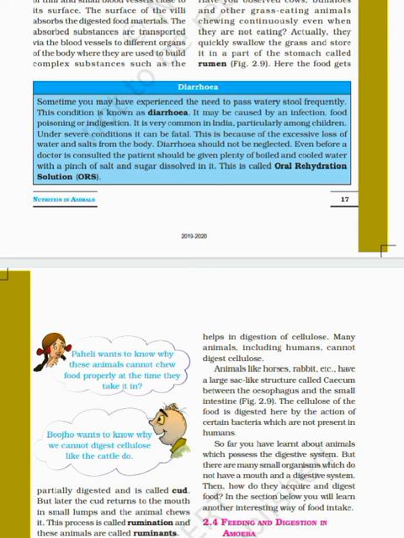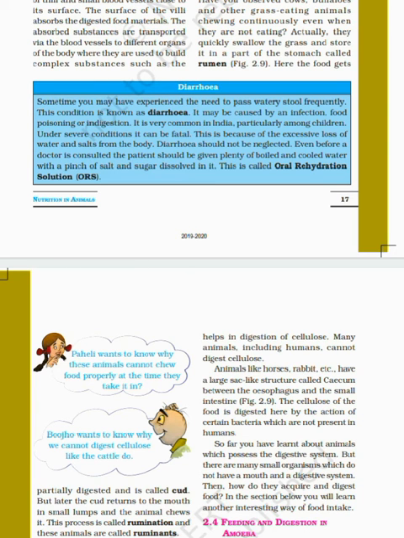Now after digestion, there are two more processes of food, absorption and assimilation, in the small intestine. What are absorption and assimilation? The digested food is taken up by the blood vessels lining the small intestine's wall, and it is called absorption.